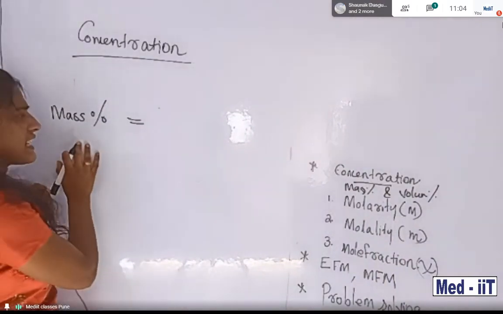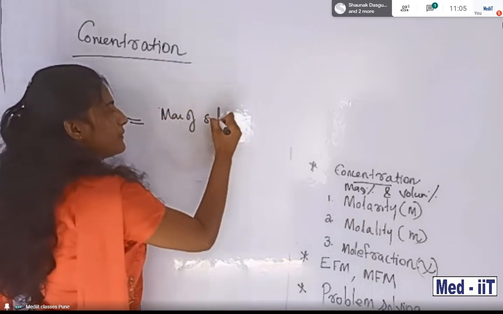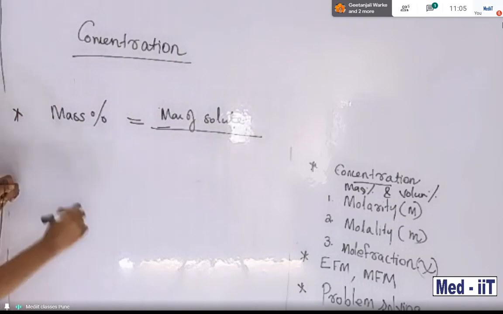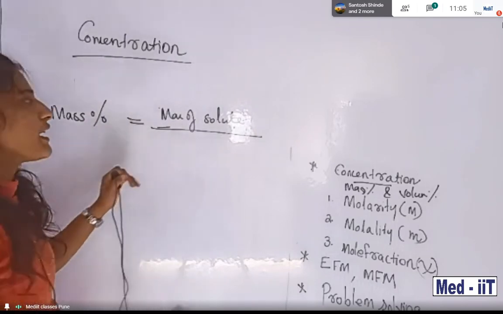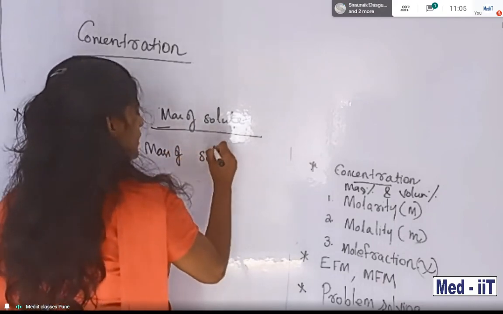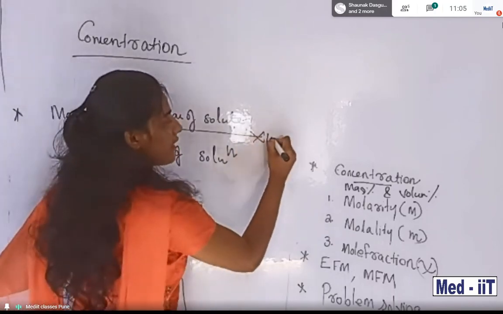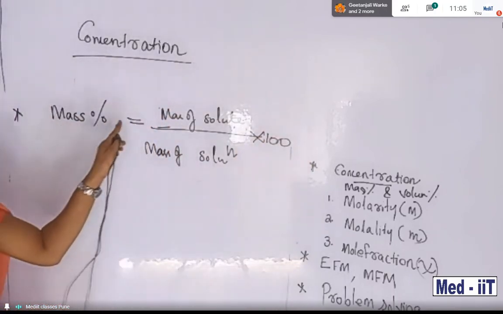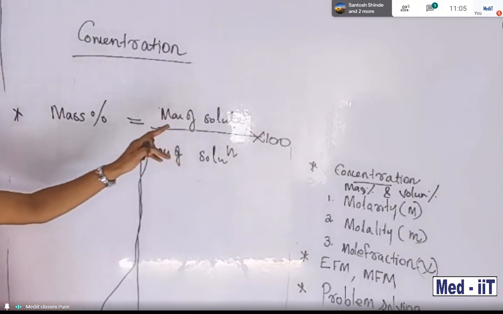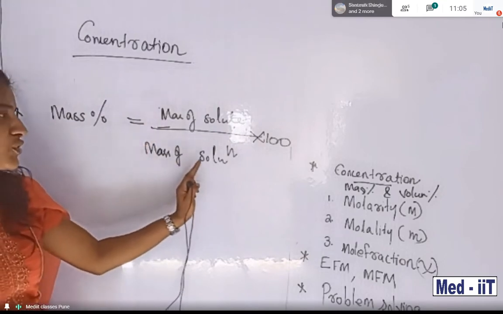Mass percentage is equal to mass of solute divided by mass of solution, which contains both, multiplied by 100. You want to memorize this equation. If you know the mass of solute and want to find the mass percentage, it is mass of solute divided by mass of solution into 100.